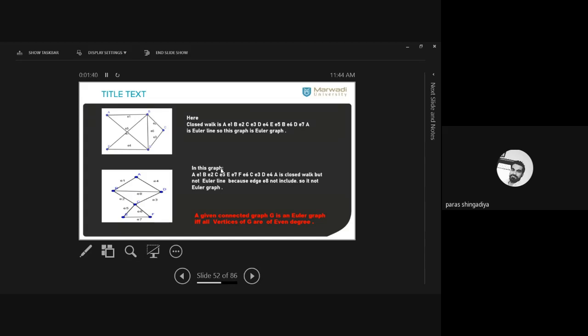So which result can we use directly to check whether any graph is Euler or not? कौन सा ग्राफ होगा कि जो हमेशा Euler ग्राफ होगा, with any number of vertices, any number of edges.